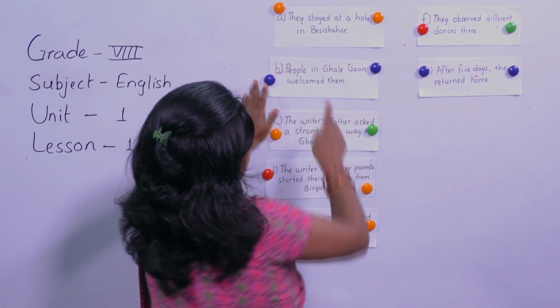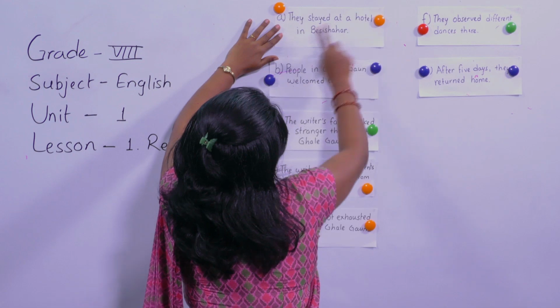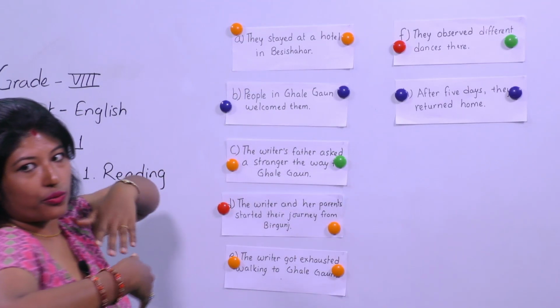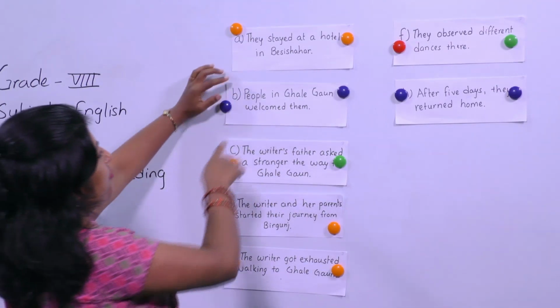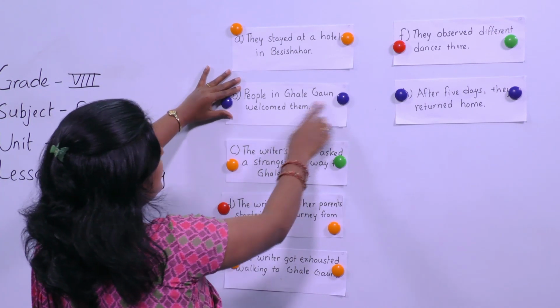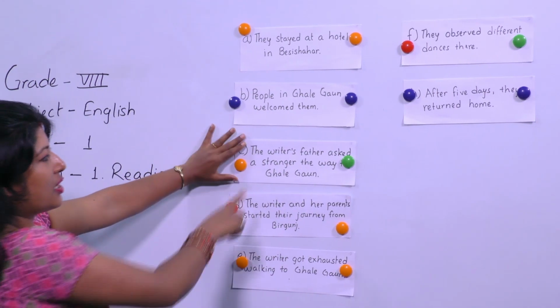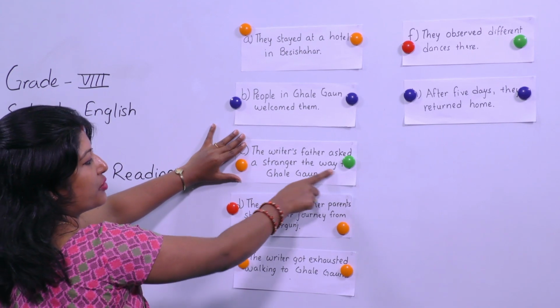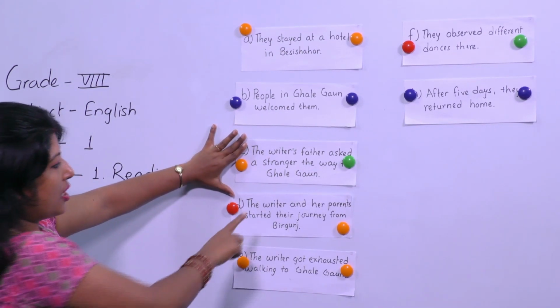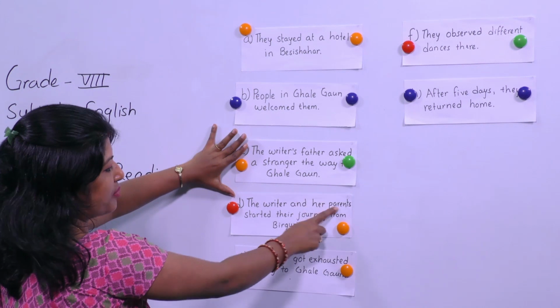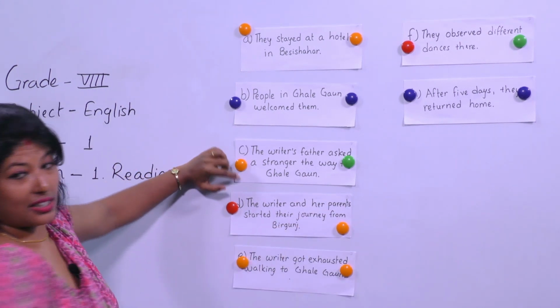Okay, they stayed at a hotel in Besisahar. Okay, people in Khalegaon welcomed them. The writer's father asks a stranger the way to Khalegaon. The writer and her parents started their journey from Birganj, right? Started journey.